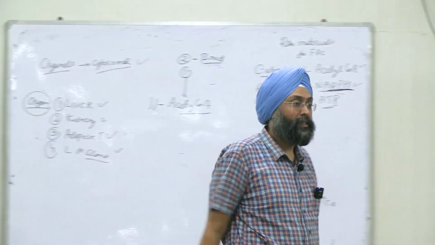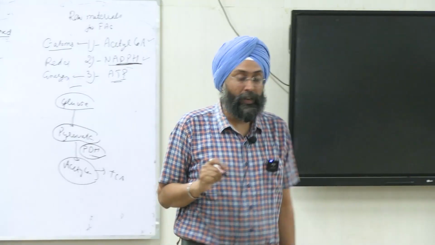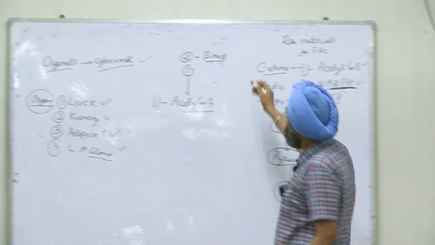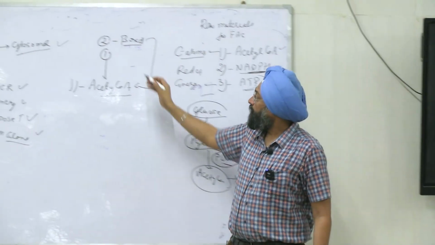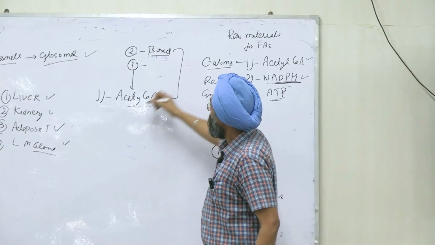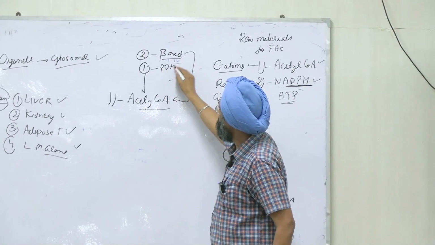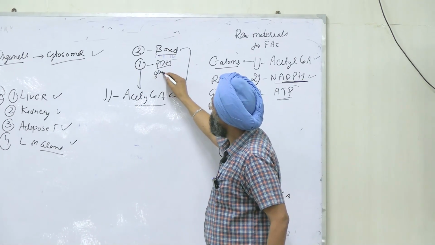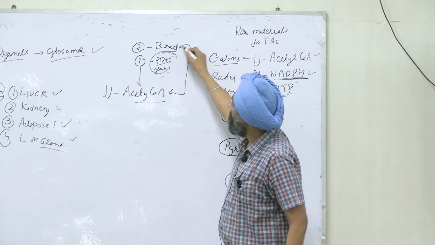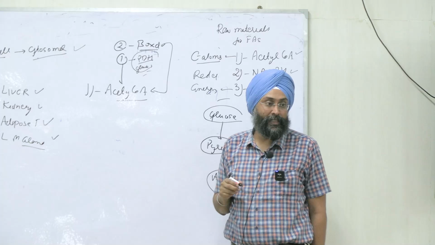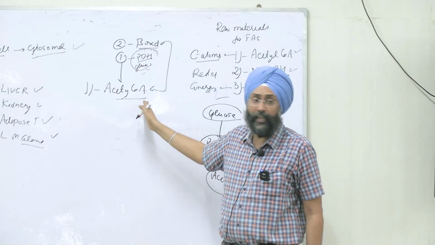What are the two products? Acetyl CoA and acyl CoA, right? And acetyl CoA will also come from beta-oxidation. First source is the pyruvate dehydrogenase complex via glucose, to form acetyl CoA. Second is beta-oxidation of fatty acids, we will get acetyl CoA, right?